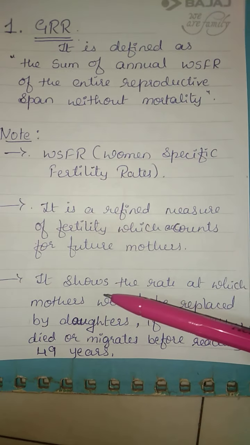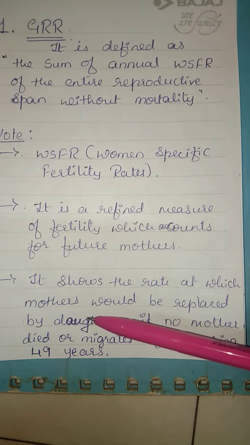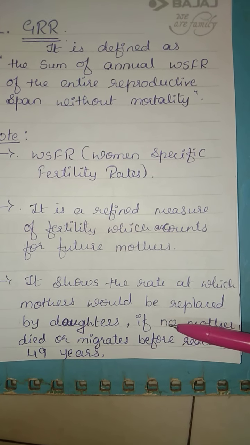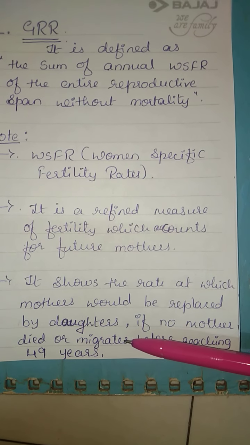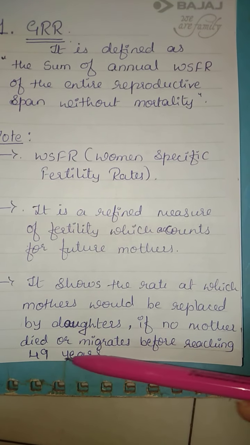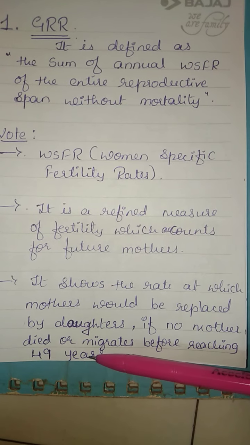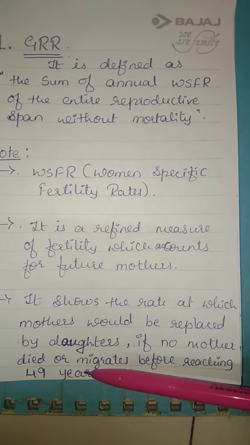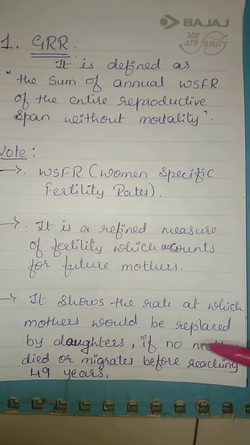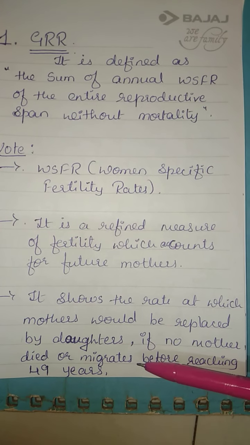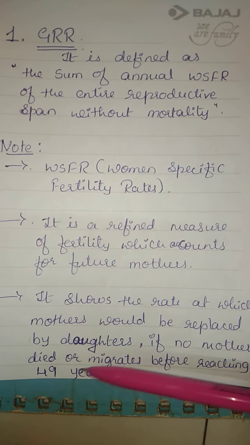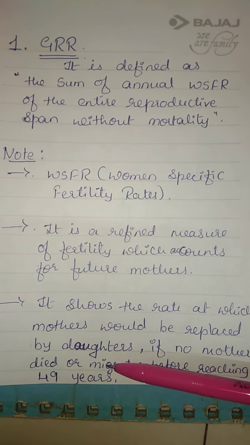Next, it shows the rate at which mothers would be replaced by daughters if no mother died or migrated before reaching 49 years. 49 years means the maximum period of childbearing age. What is our assumption? No mother dies or migrates before reaching the maximum childbearing age, that is 49.